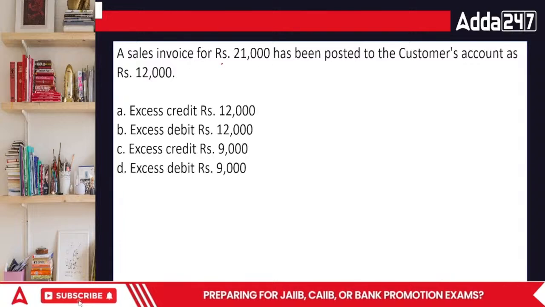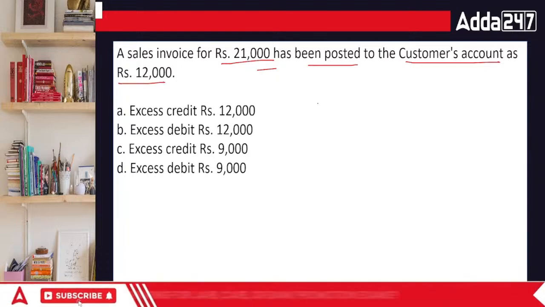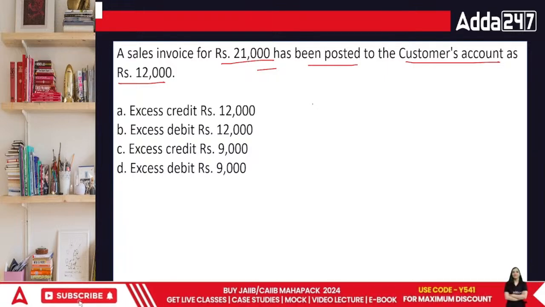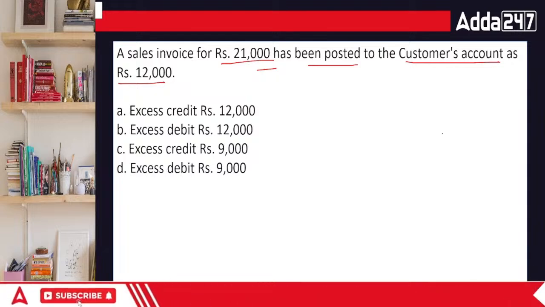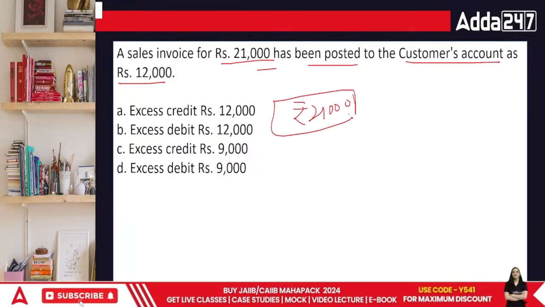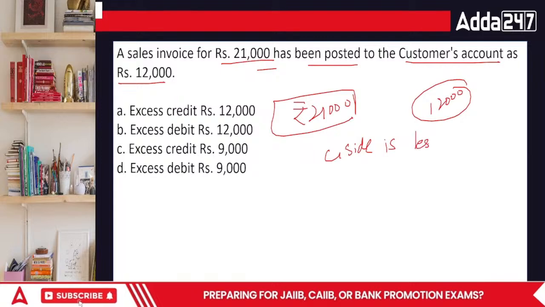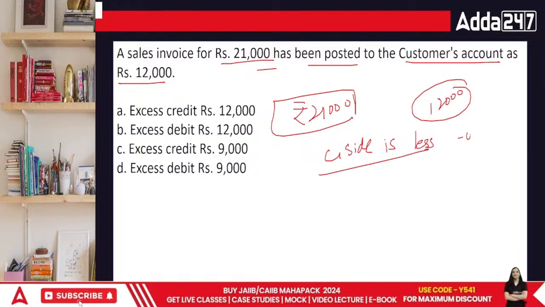A sale invoice of 21,000 has been posted to the customer's account as 12,000. This is a very big mistake. The invoice was of a total of 21,000 rupees. I made an income of 21,000, but I showed it at 12,000. That means my credit side is less. Less means it is undercast.